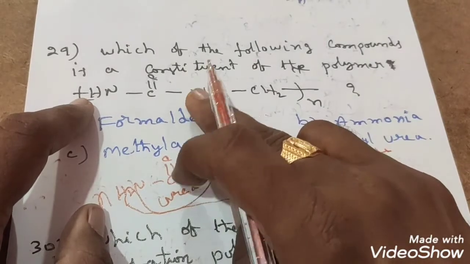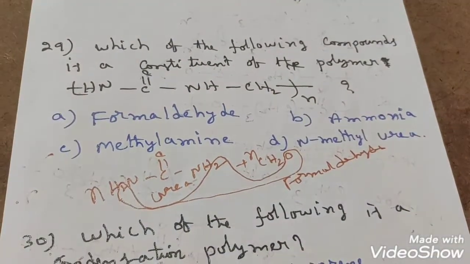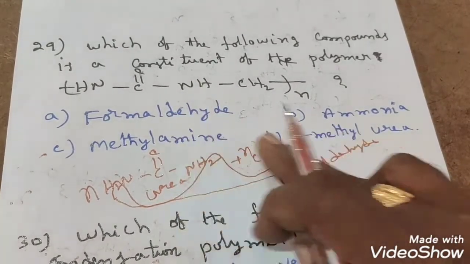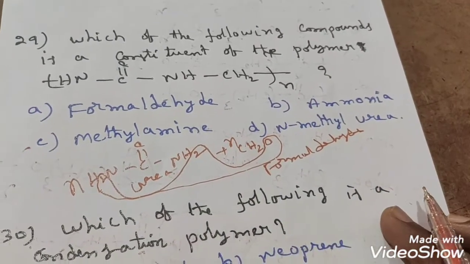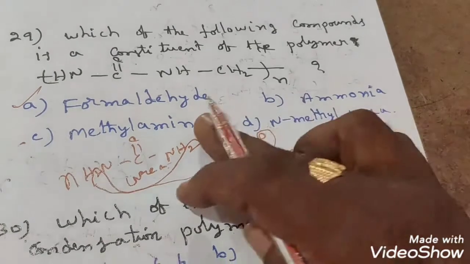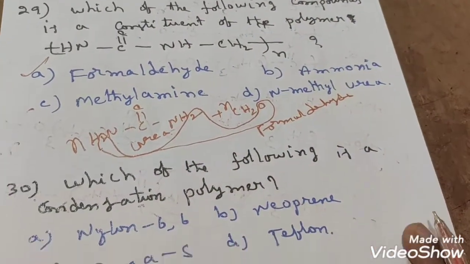So the polymer name is what? Urea formaldehyde resin, students. So one of the monomer units is given in the options. Which one is that you have to observe. Formaldehyde is given, so formaldehyde is the correct answer. Urea is not given. See that. So this is the correct answer. 29th question, students. Next question.